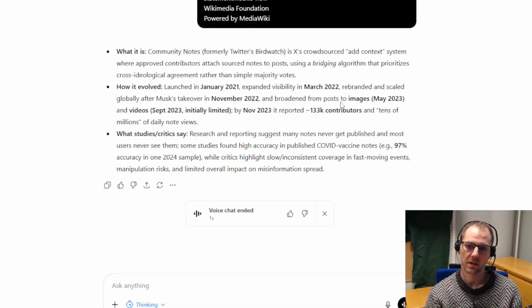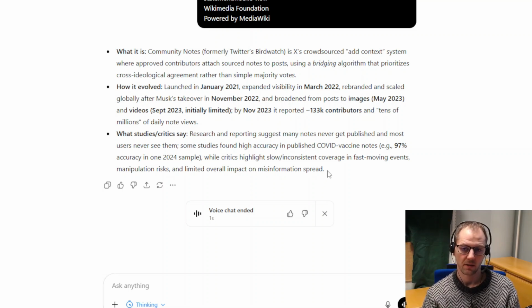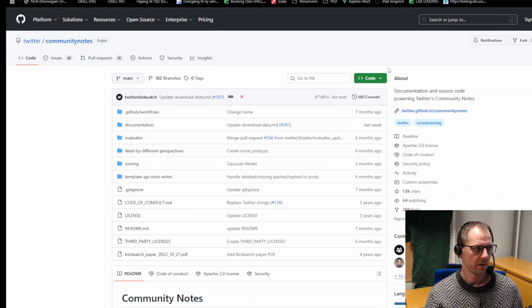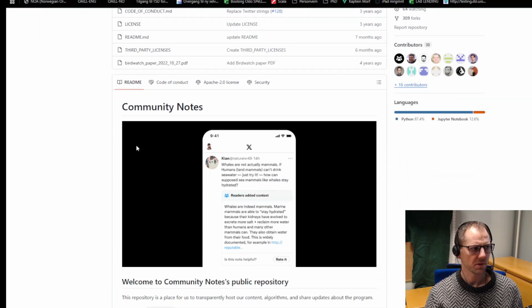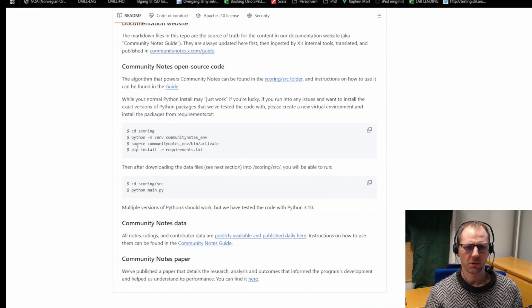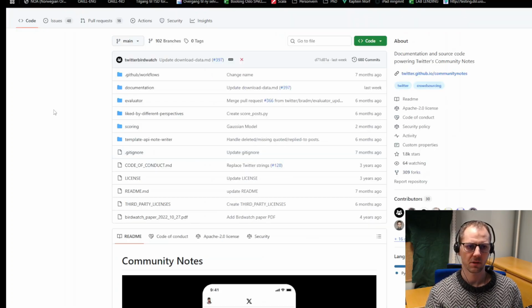But Musk has stated that he wants to keep improving community notes, and has some ideas about showing users who read a post full of misinformation a community note the next time they log on to X, so that they are updated on the information in that post. And there is even a GitHub repository for community notes where the source code for the algorithms and everything is posted. So yeah, that's how it works. That's some of the ways that misinformation is combated on X.